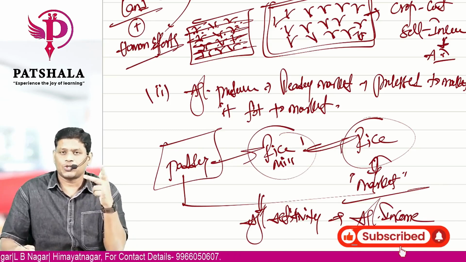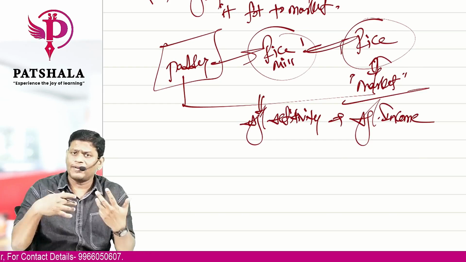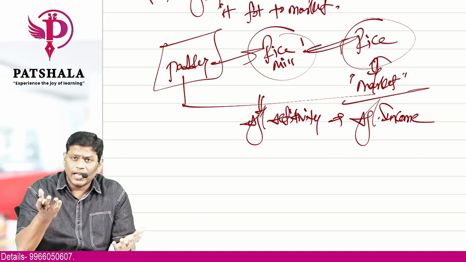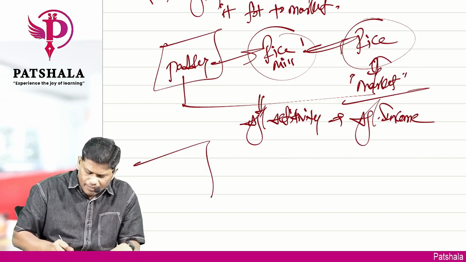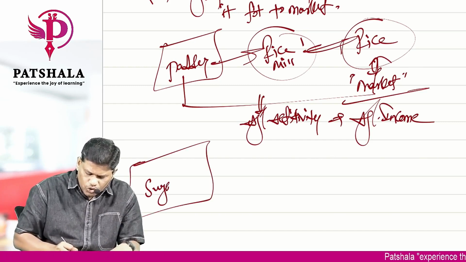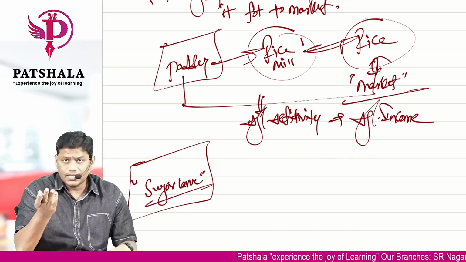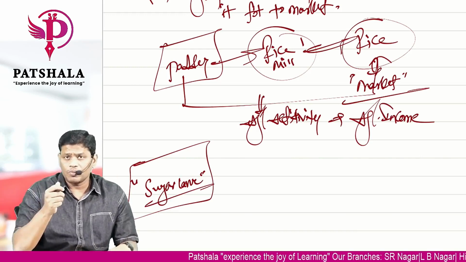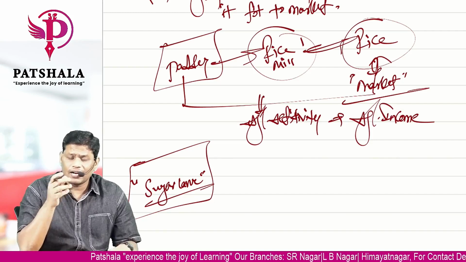So like these, we have two parts. Sometimes every agricultural produce will have a process further to be done. That is not agriculture. I'll give you another example to understand. For example, in a farm field, I produced sugarcane. Now you tell me, does sugarcane have a ready market or not? The answer is yes. Ultimate customers will buy. You see a number of vendors on the roads selling sugarcane.